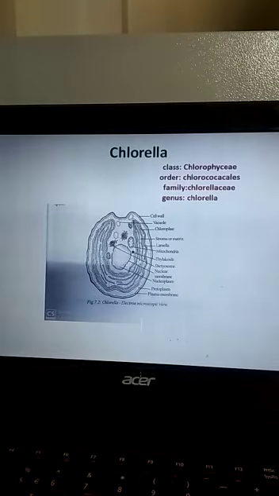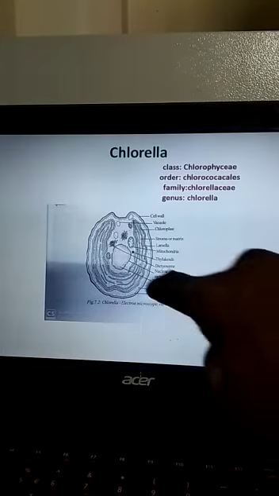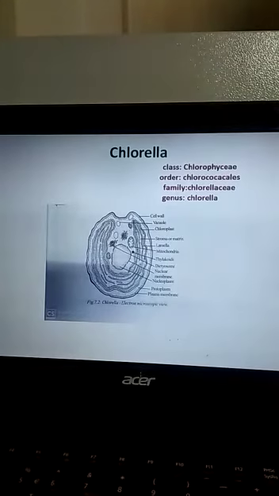Moreover, the chloroplast is filled with a dense matrix called stroma. Thylakoids are organized in stacks, and each stack has 3 to 7 thylakoids arranged one above the other. This is about the structure of Chlorella.